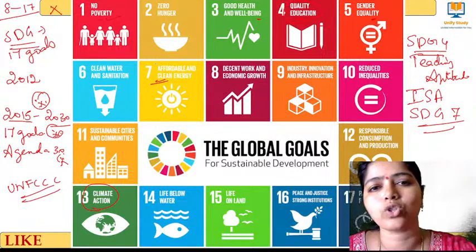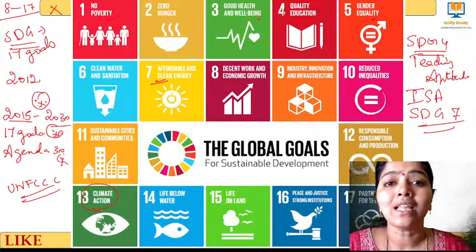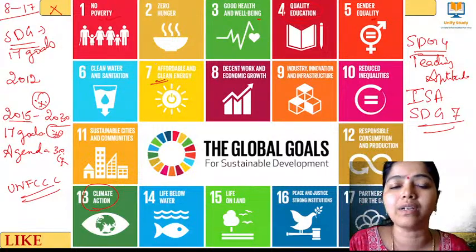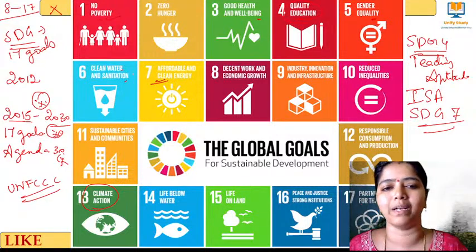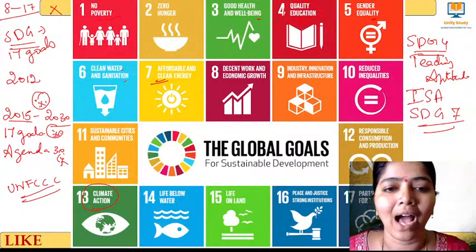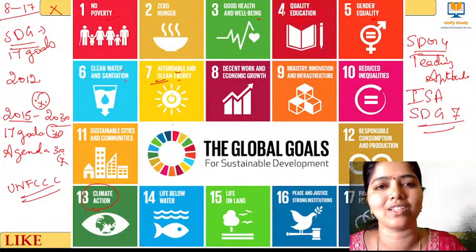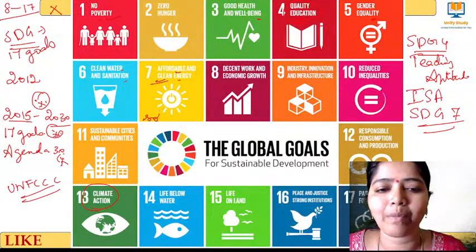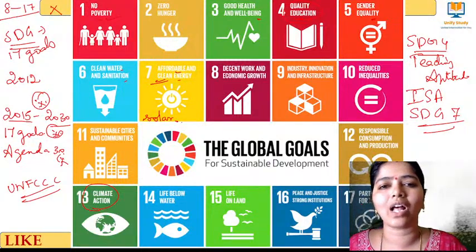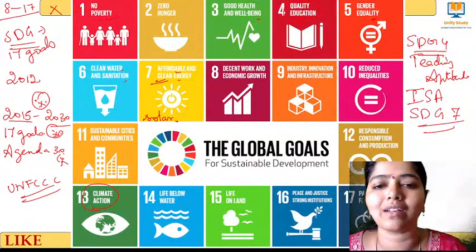They have to go a long distance for restrooms. For drinking water, they have to go a long distance, so the basic need of water has to be met for them. So that is clean water and sanitation. Okay, I have done that for them. And they need electricity for their home, by giving affordable clean energy. How, ma'am? We can give solar lights, right? Solar energy lights can be set up there. That is affordable and clean energy.